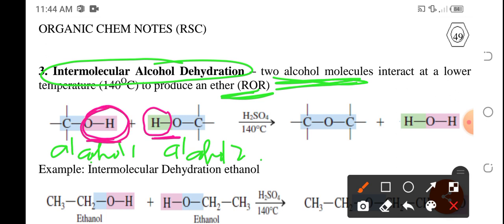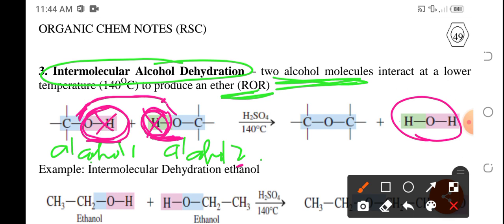Hydroxyl group from the first alcohol and the hydrogen in the hydroxyl group of the second alcohol will now form the water. And with this open bond, so wala na to. So ang oxygen kailangan niya ng 2 bond requirement. So ito may missing dito kasi nga tinanggal natin ito. So dito ay open na ito because hydroxyl has been removed.